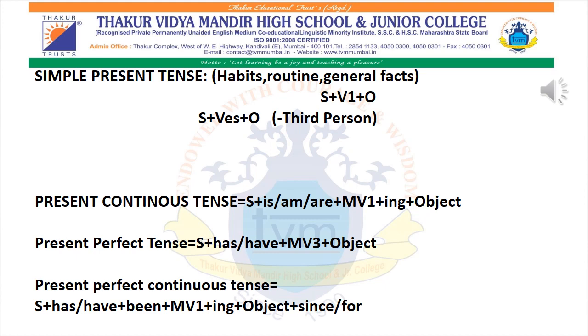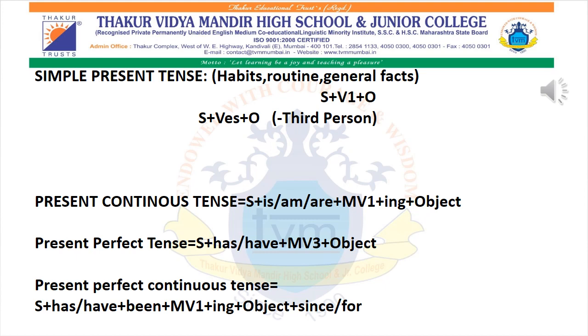Then we moved ahead to simple present tense. Simple present tense basically talks about habits, general facts, and routines. If the sentence consists of a third person, then we have to add es or s. For simple present tense, it is subject plus verb first form plus object. And if the sentence is talking about a third person, then subject plus verb plus es or s plus object.